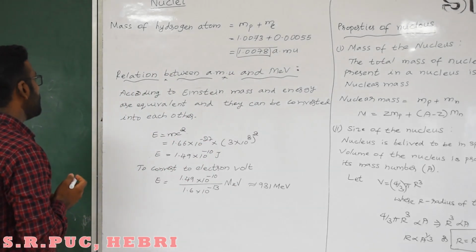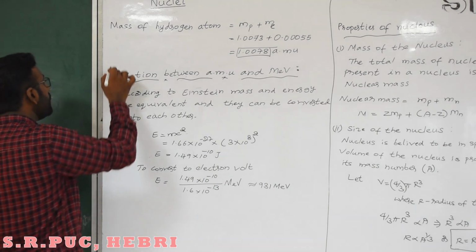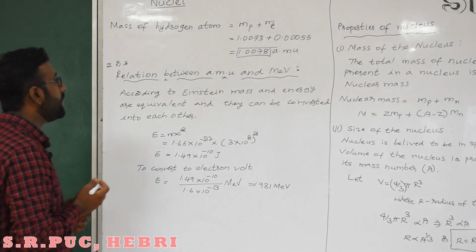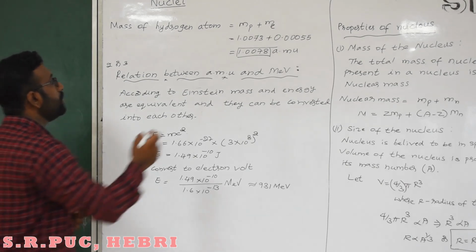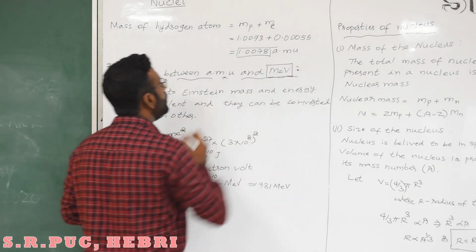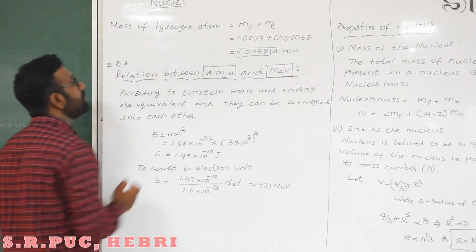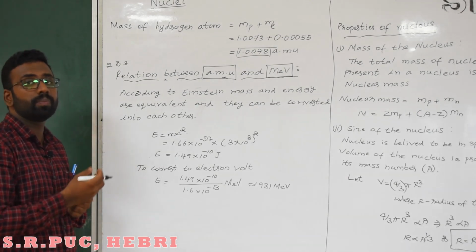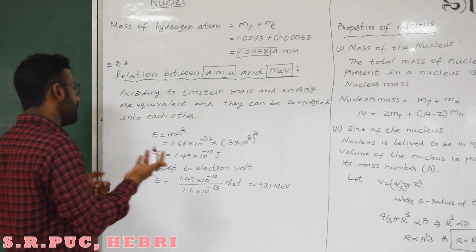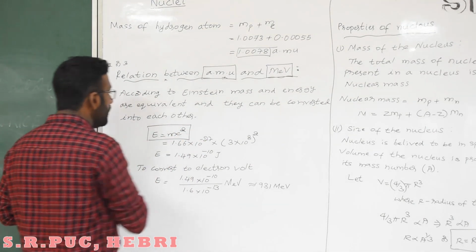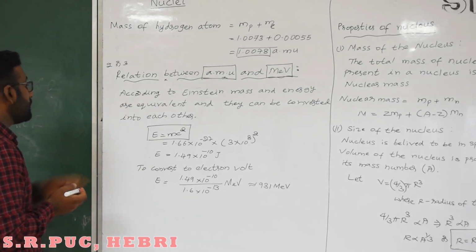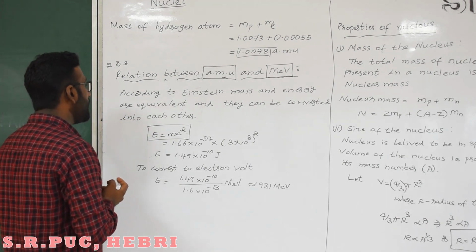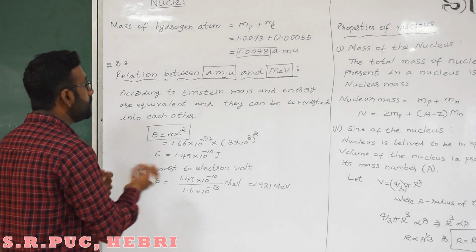Now let's see an important question. It may be asked for a 2 or 3 mark question: the relation between AMU and MeV. So what is MeV? Mega electron volt; AMU is atomic mass unit. You know mass and energy are interconvertible, they have a relation. Who gave this relation? It was given by Albert Einstein. You must know the famous equation of Albert Einstein, E is equal to mc square. According to Albert Einstein, mass and energy are equivalent and can be converted into each other.